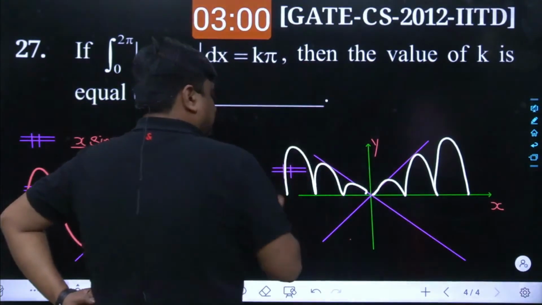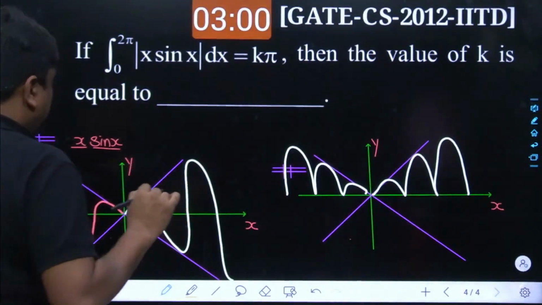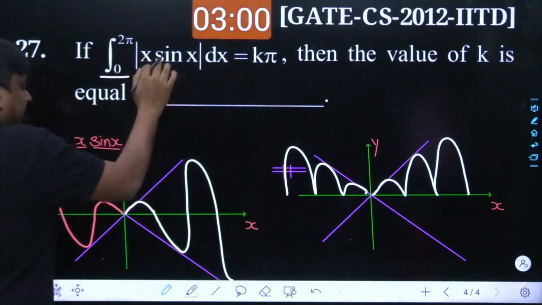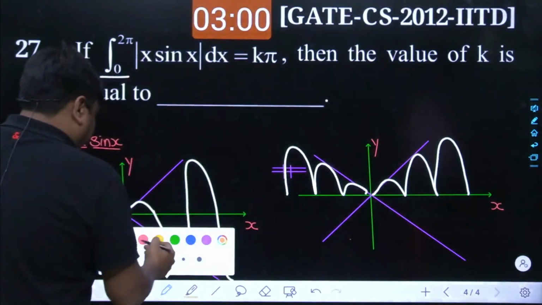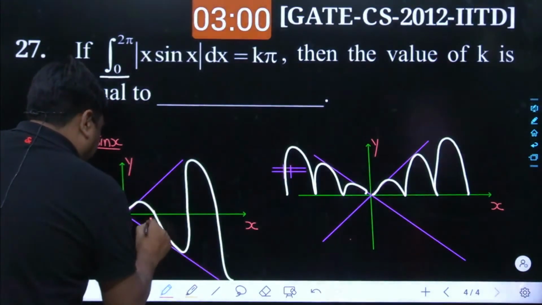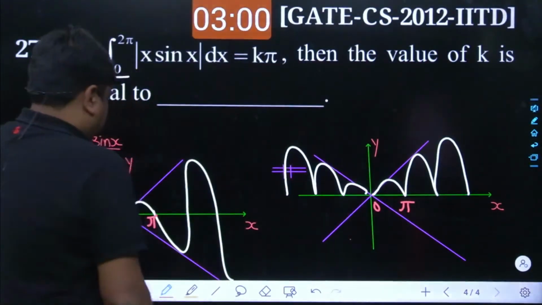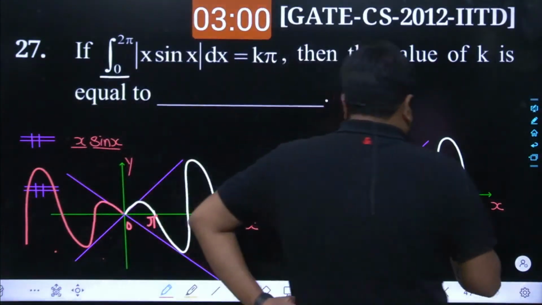It's been like this. So what had been the major difference over here? If you have been integrating from 0 to 2 pi, x sin x as well as the magnitude of x sin x, from 0 to pi remained the same. But from pi to 2 pi, the behavior of x sin x and its modulus has just been inverted.